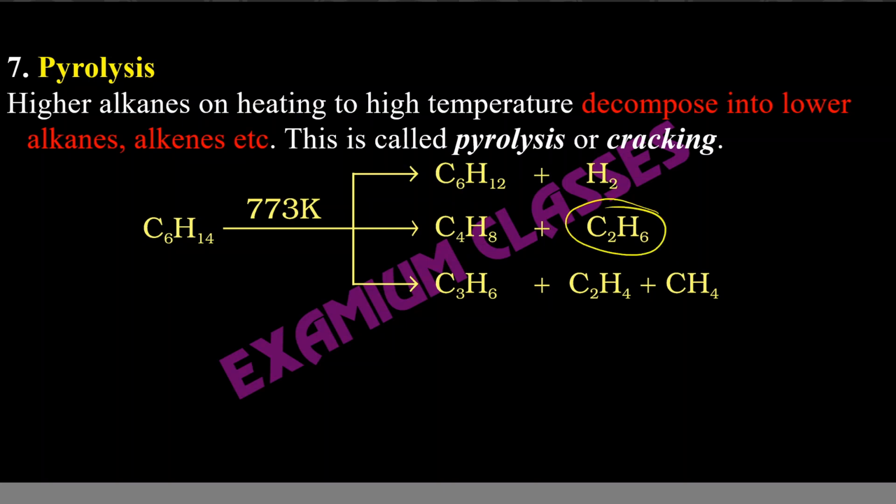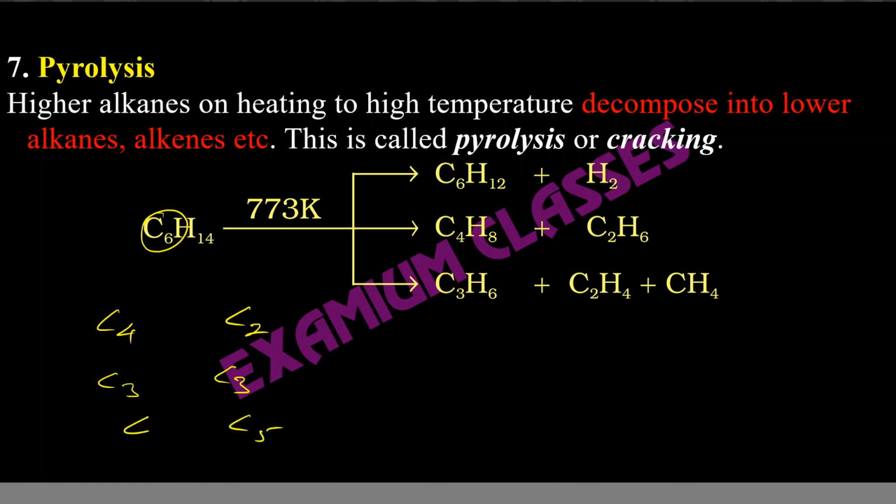So it can get split in multiple ways, whatever is the possibility. If you have C6 here, it can split into C4 and C2. It can split into C3 and C3, or a compound having 4 carbons and one having 2 carbons. Or it might be possible you can have just 1 carbon and 5 carbons.